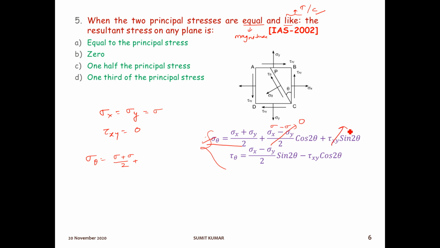The shear stress is not given, so it will also be 0. So you have only sigma plus sigma by 2, which means this will be sigma only. So we can write that the resultant stress will be equal to the principal stress. Option number A will be the right answer for this question.